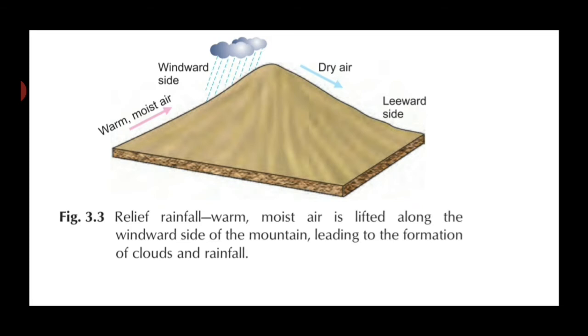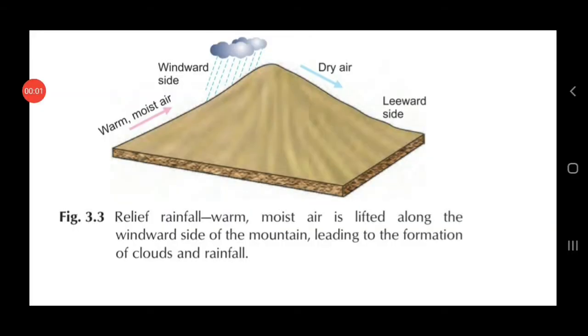It occurs when a mountain or highland lies in the path of moist winds. When the moist winds are blowing, and in their path a mountain or a highland comes, during that time relief rainfall takes place.